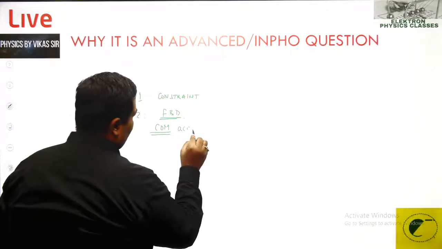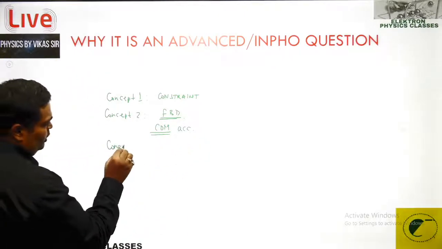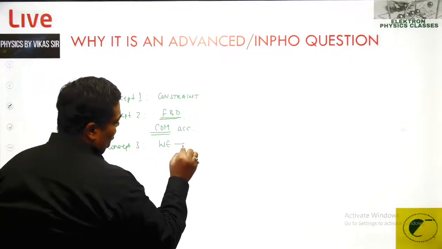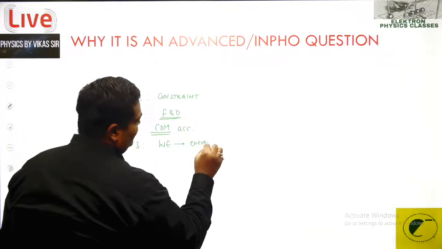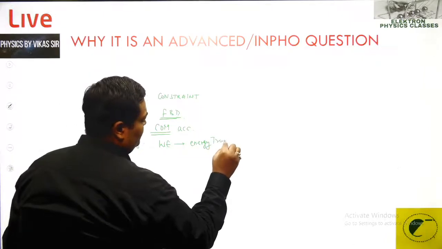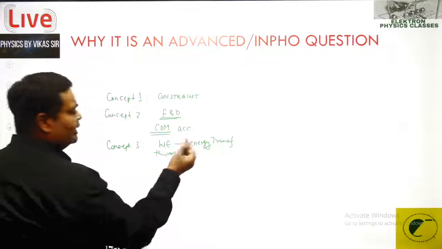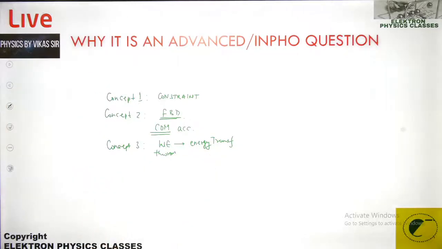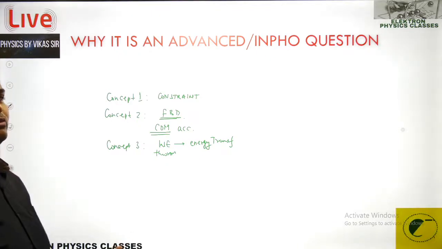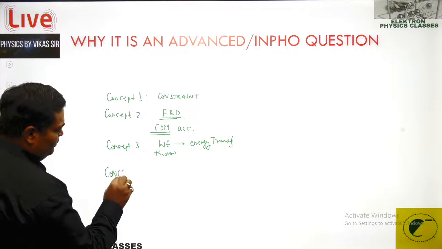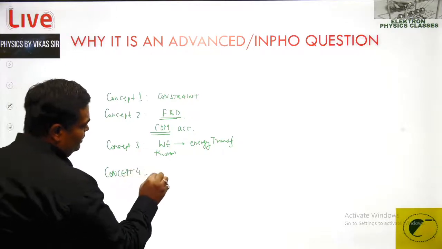So COM accelerations. And we checked upon the concept 3, that's supposed to be the work energy behavior or energy transformation, either the work energy theorem or the energy transformation, whichever. So I personally go by the work energy theorem a lot more. In this it was easy because conservative forces were there, non-conservative force friction was not there. And lastly, the concept number 4, and that was for using the maximum minimum.